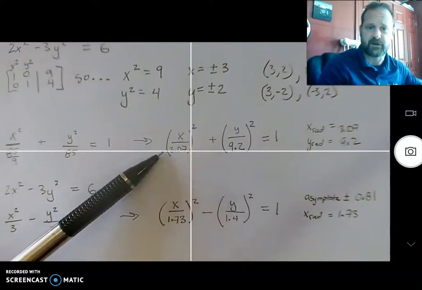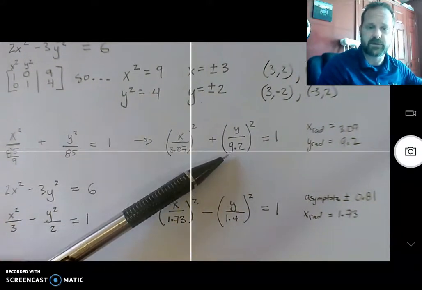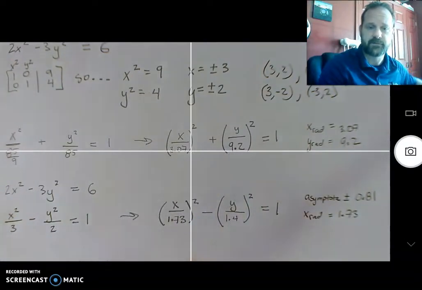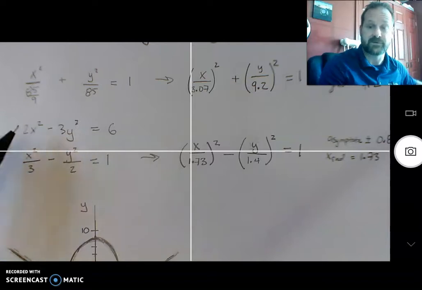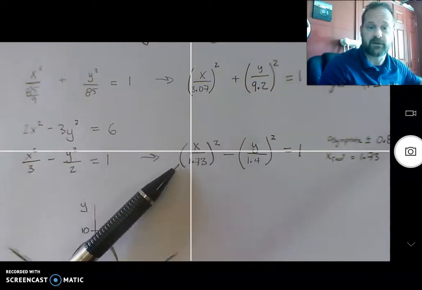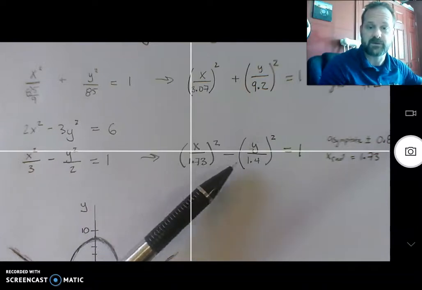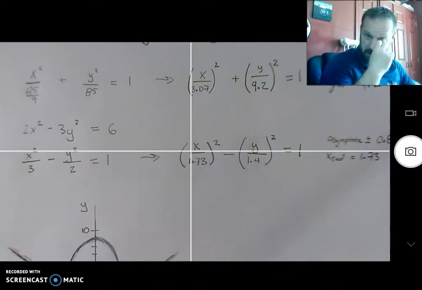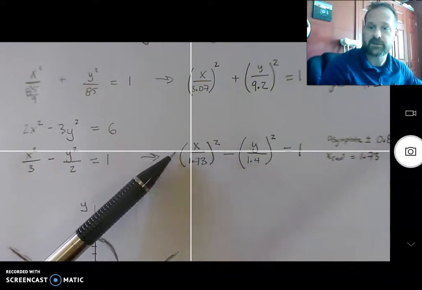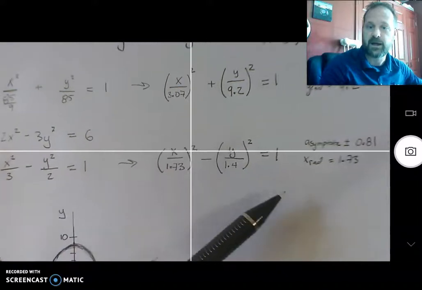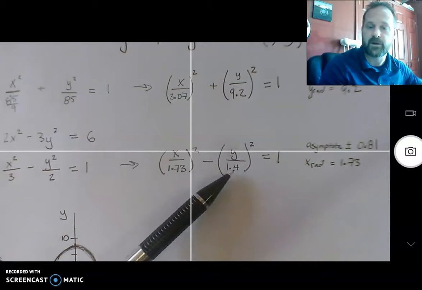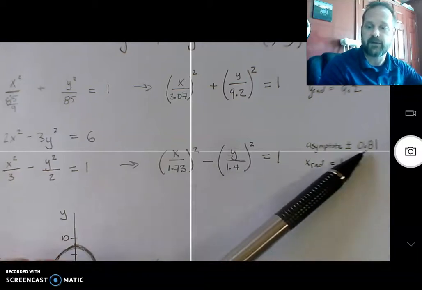Oh, they just didn't turn out very nice, 3.07 and 9.2, but that's okay. Now I have an x radius of that and a y radius of that. Okay, the other one I divide every single term by 6. Okay, well those are nice, but again they aren't perfect squares, so we have to deal with some decimal approximates. Okay, so 1.73 and 1.4. All right, we know this opens in the x direction because this one's negative. So the one that's positive, that's the direction we open in. How to get the asymptote lines? Okay, 1.4 rise over run, so 1.4 divided by that. Again, not a very nice number here.